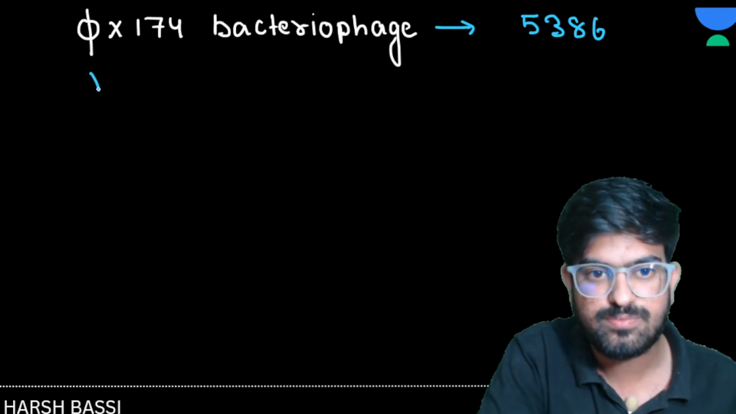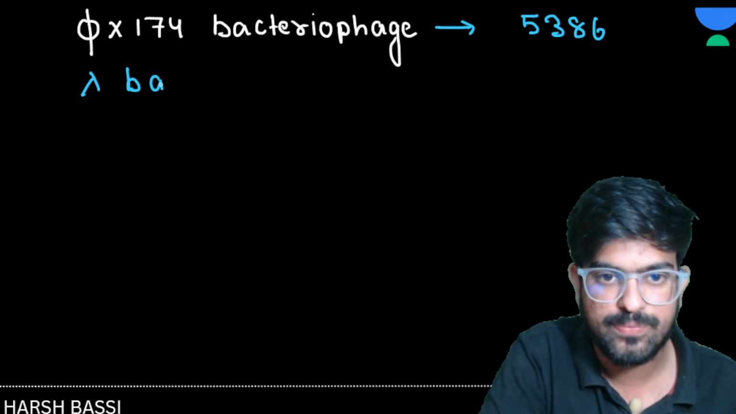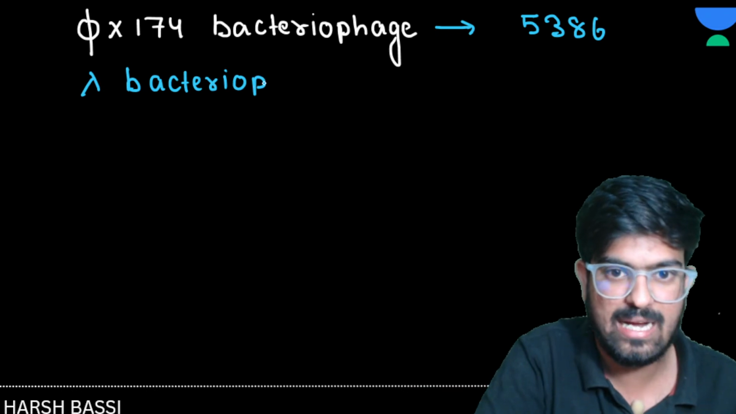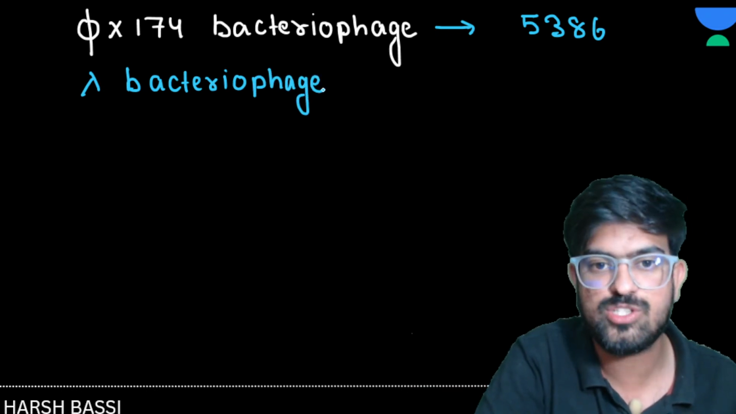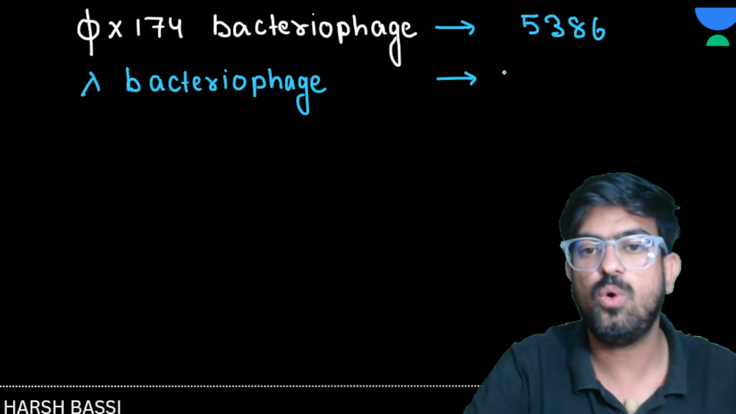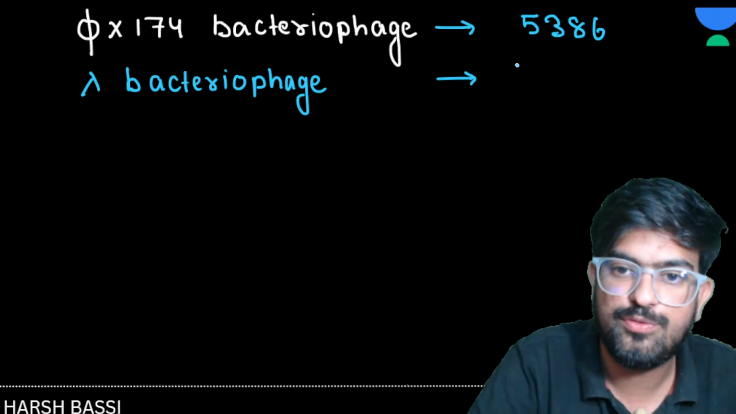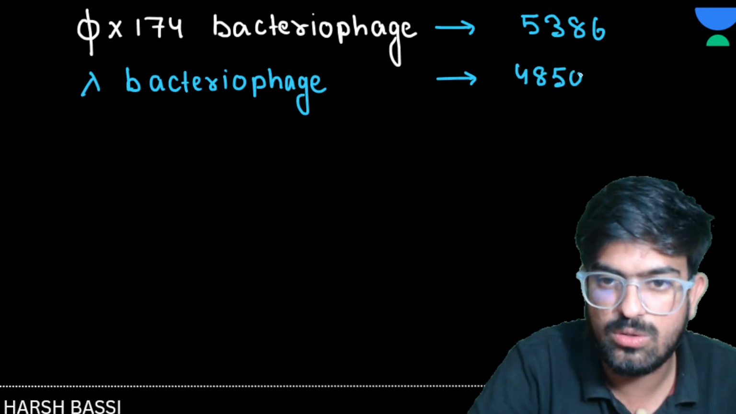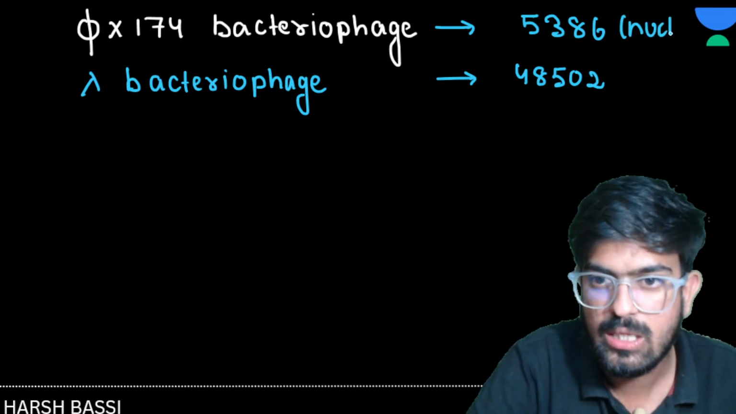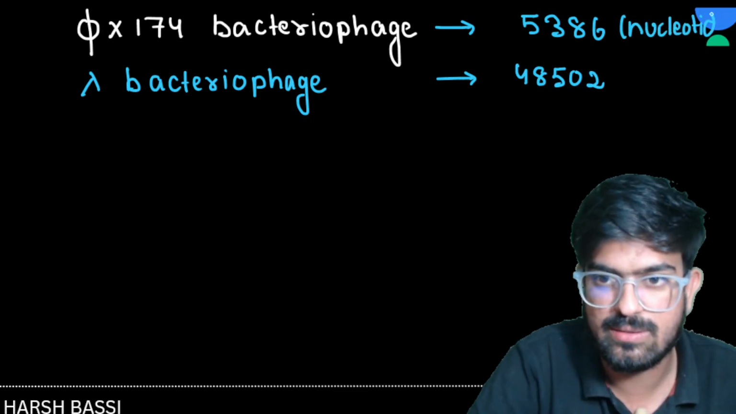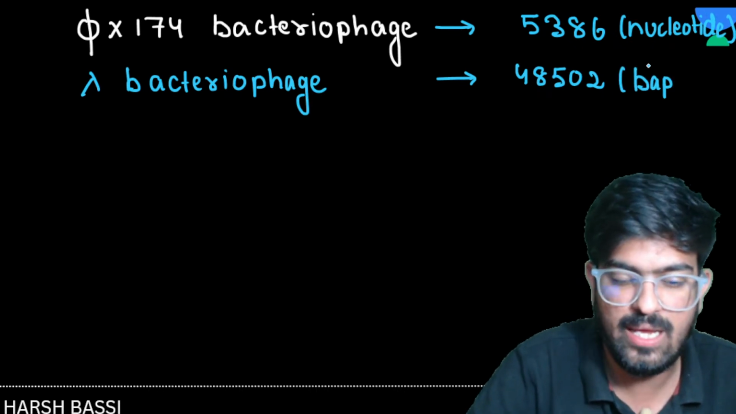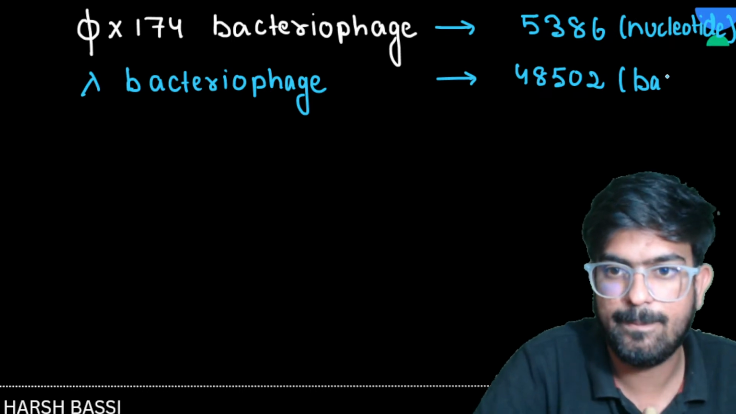Now we have bacteriophage lambda. How much do we have? 48502. Remember this. I talked about the nucleotides for the previous one, and this is base pair. I am talking about the base pair.